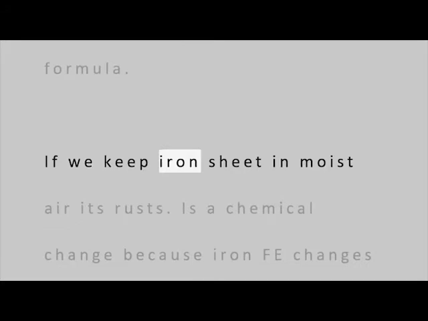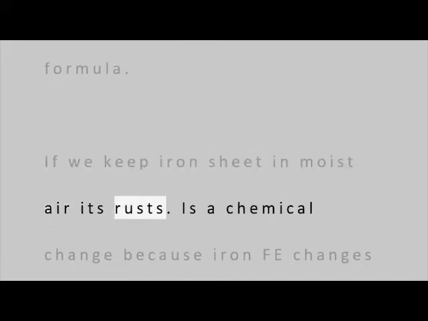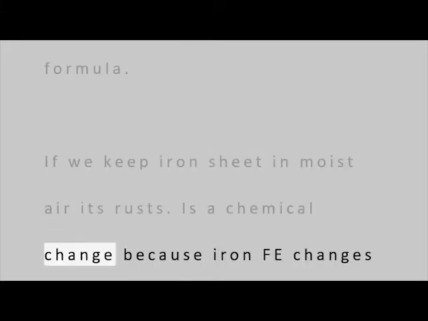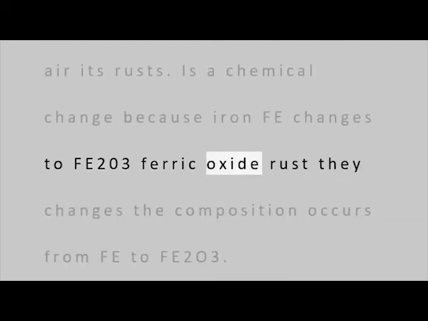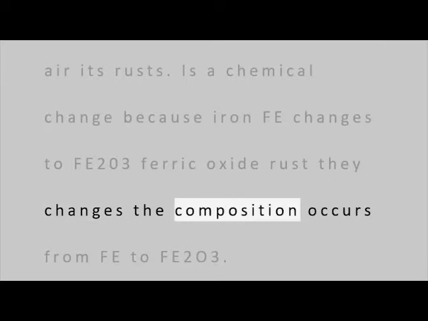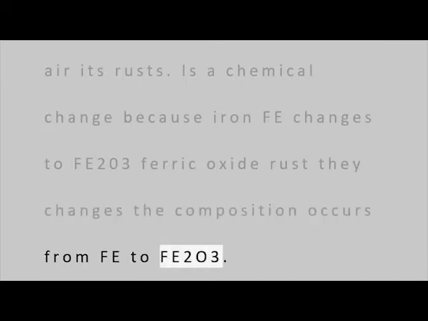If we keep an iron sheet in moist air, it rusts. This is a chemical change because iron, Fe, changes to Fe2O3, ferric oxide, rust. The composition changes from Fe to Fe2O3.